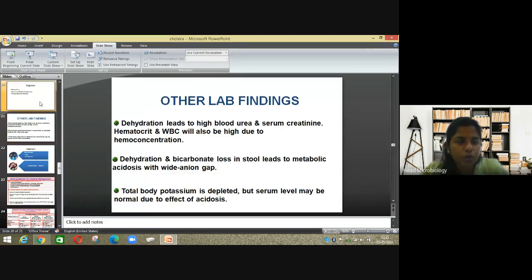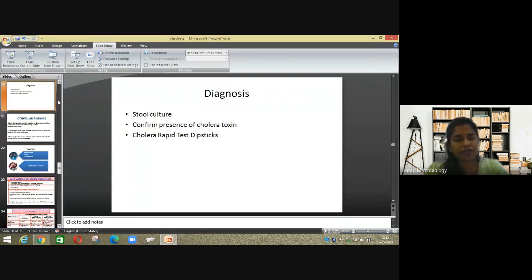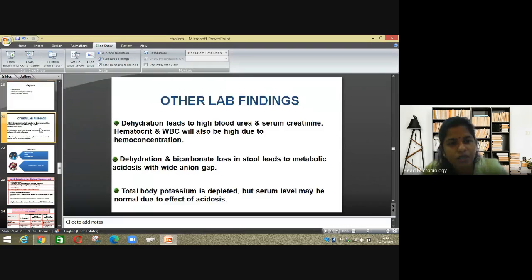So other lab findings. Here it was stool sample and rapid tests. Dehydration leads to high blood urea and serum creatinine. When there is dehydration, the creatinine present in blood or serum increases. Hematocrit and WBC will also be high due to hemoconcentration. Hemoconcentration, you understand?